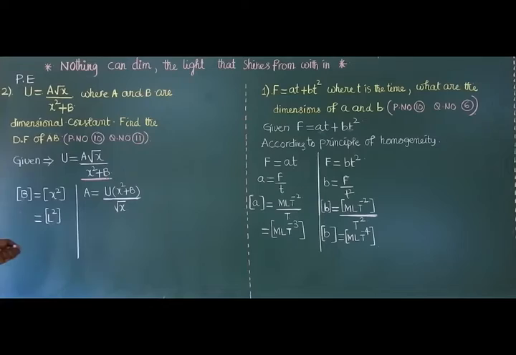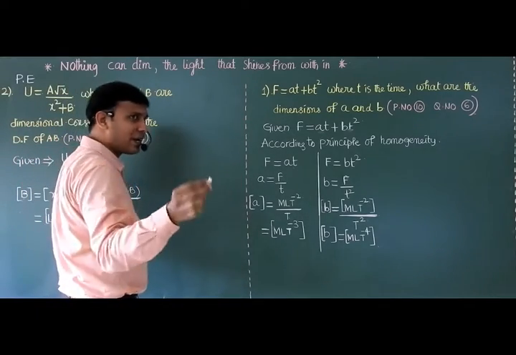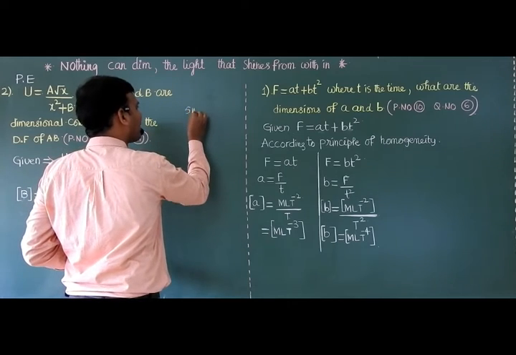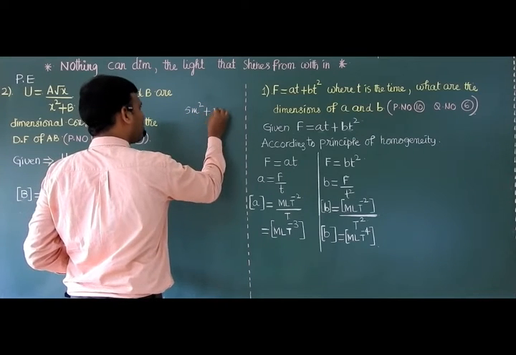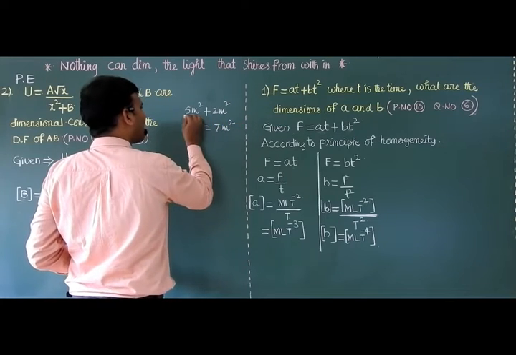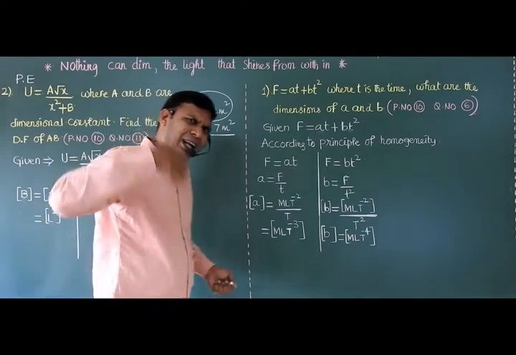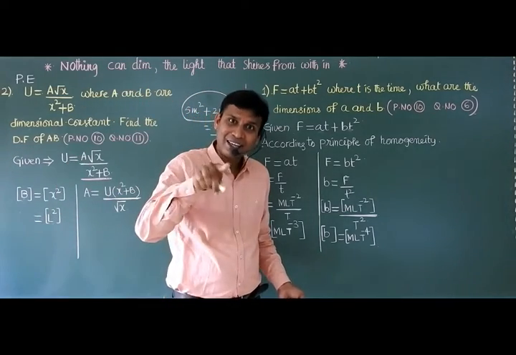X square is also nothing but area only. For example, area is 5 meter square plus 2 meter square. Answer 7 meter square. Then the addition of these two again gives area, or any other same physical quantity.